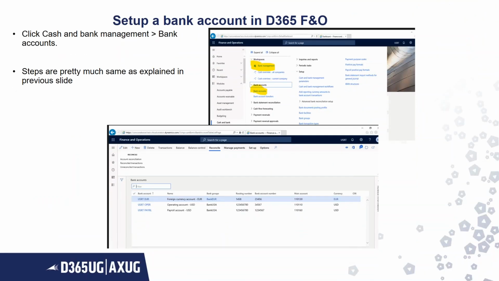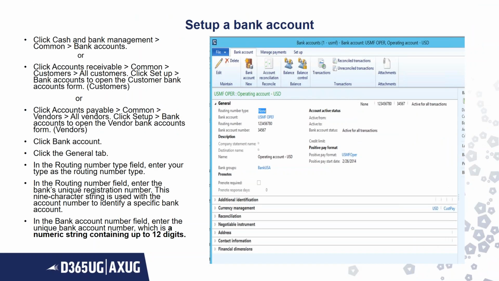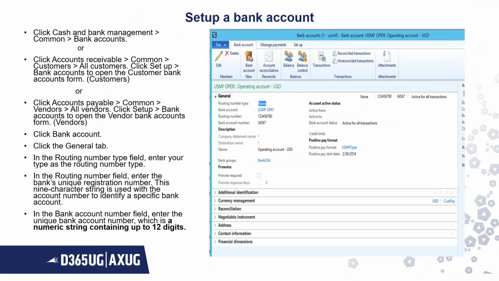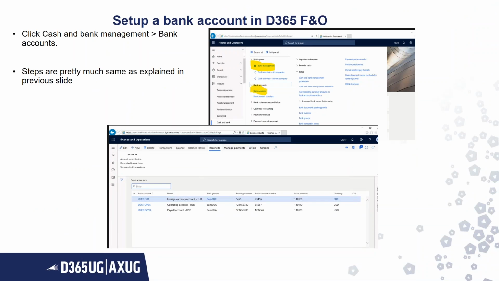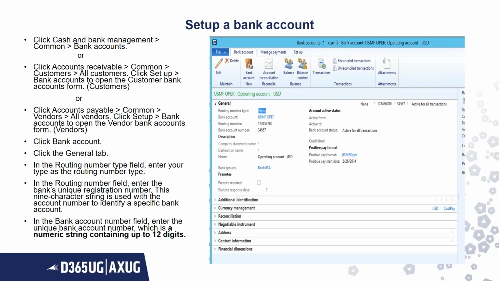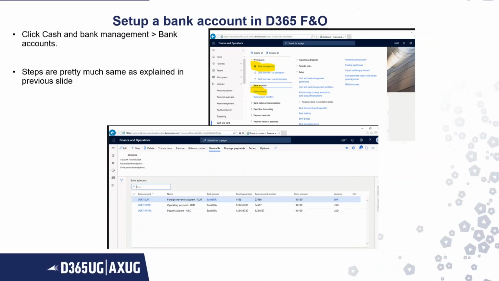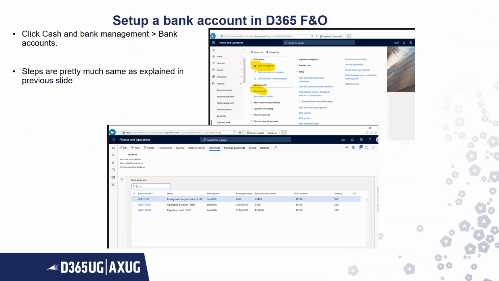Similarly, if you see, there is a little bit of design change with respect to AX 2012 and D365 FNO. The process is still the same. Here you go to the cash and bank management module, bank accounts, and the steps are pretty much the same in both environments, D365 or AX 2012.